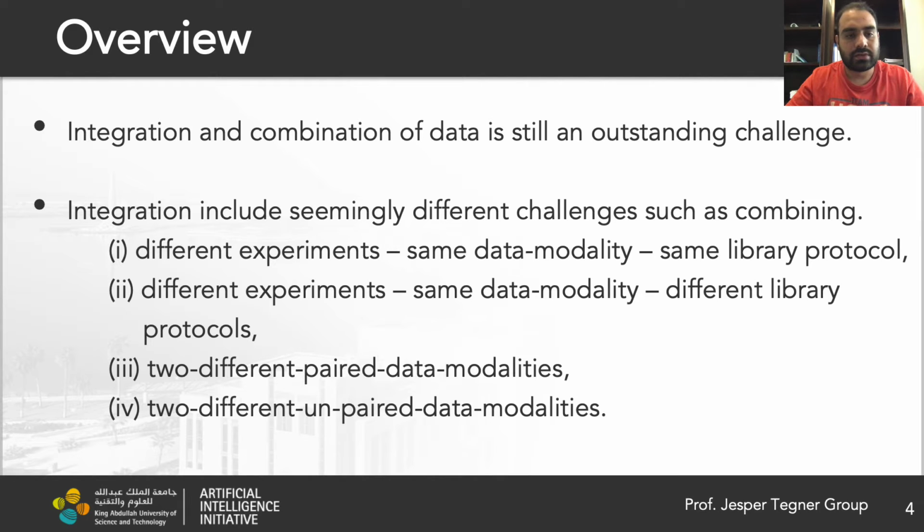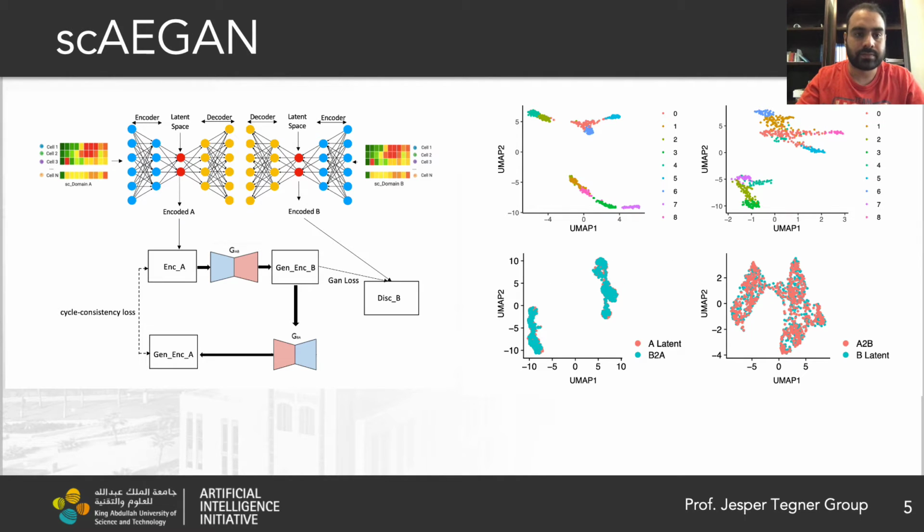It includes different challenges such as combining different experiments with the same modality and same library protocol, or data coming from different experiments having the same modality but different library protocols. Or we can have data coming from two different paired data modalities or two different unpaired data modalities.